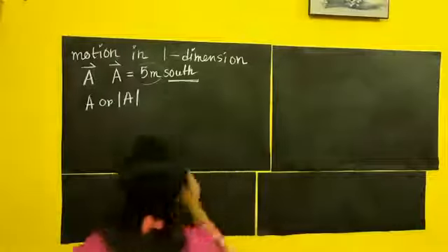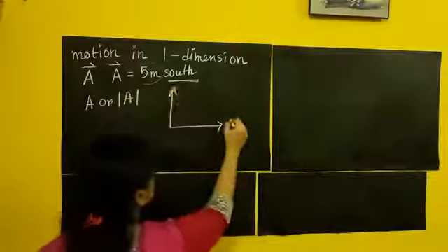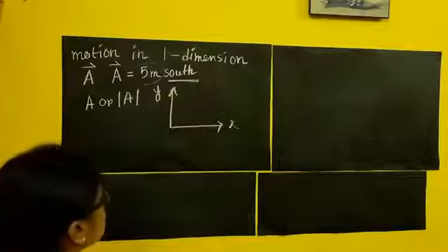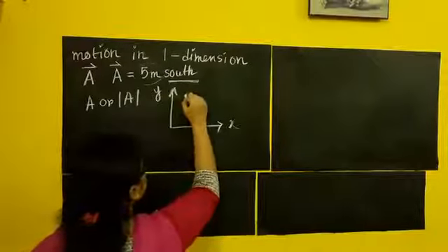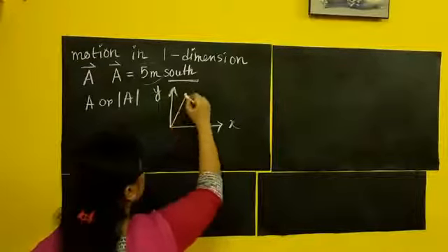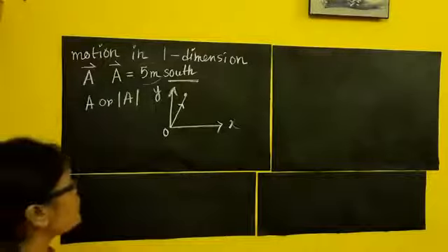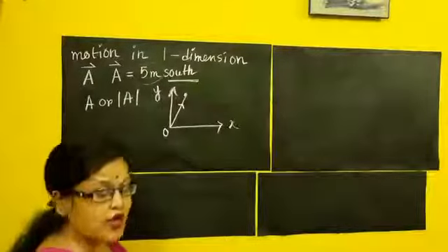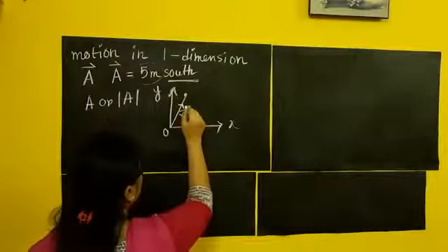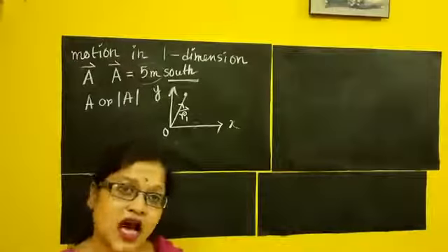Suppose I am drawing it like this. This is my x axis, and this is my y axis. Suppose a point is here. Clear? The point is moving from the origin towards this position. So this one is the origin, and this is the position. The position vector of this point I will denote as R1, with a vector sign.